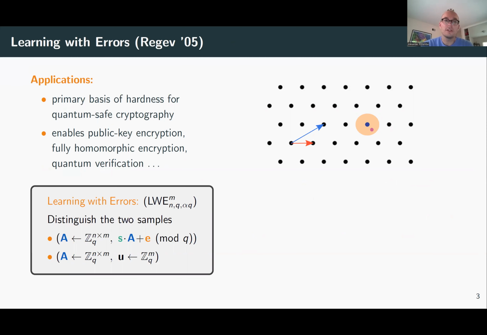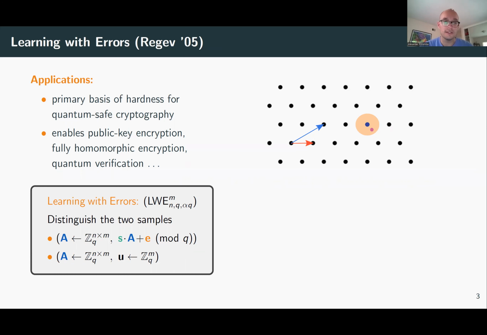But actually, we can do a lot more than just public key encryption using LWE. We can do things that we don't really know how to get under any other cryptographic assumptions, for example, fully homomorphic encryption or classical verification of quantum computations. The learning with errors problem is very easy to describe. It's basically the problem of distinguishing between two samples.